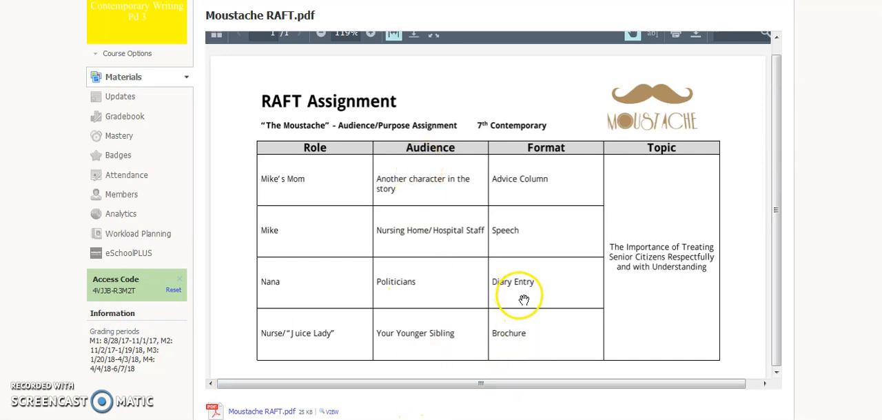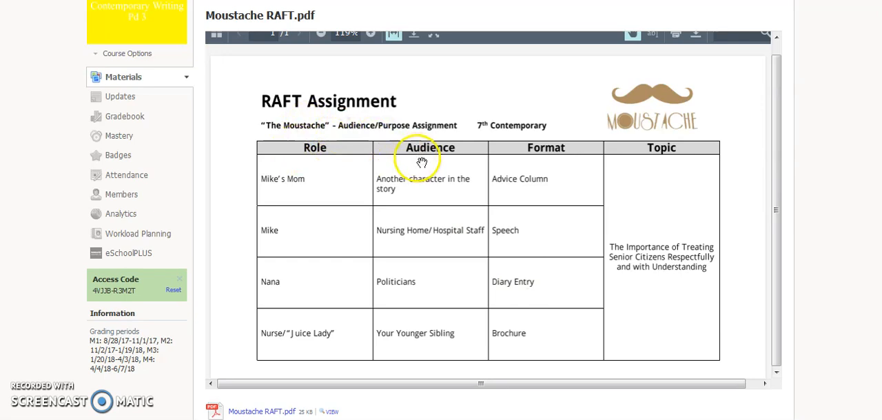You could write it as a diary entry, which means you would be doing it for yourself. Or you could do it as a brochure. But if you do it as a brochure, you need to make sure that it looks like a brochure. Same with the diary entry. It should look like a diary entry when you do it.